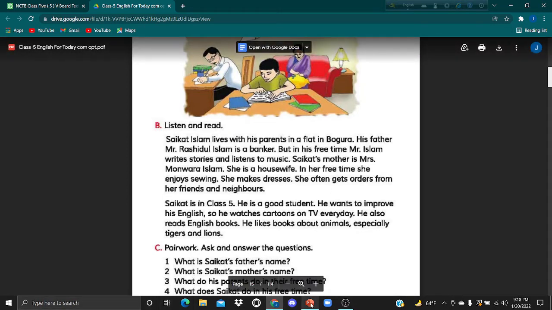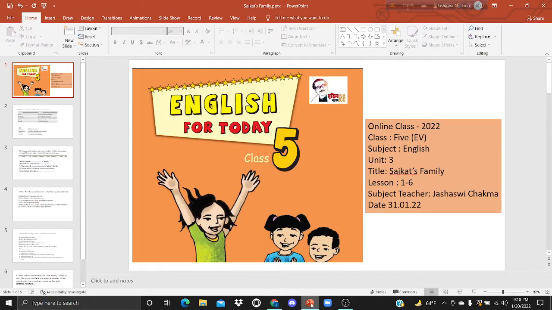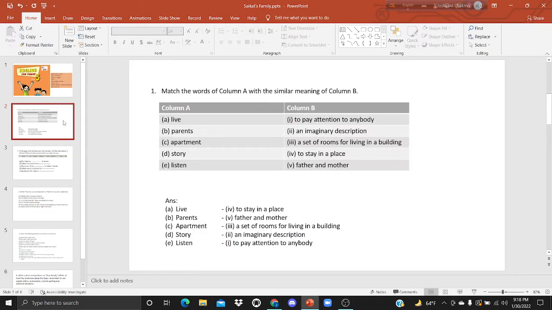Now we will practice matching. Matching means similar meaning of some words. We will match the similar meaning of the given word in column A. Here in column A, there are 5 words: live, parents, apartment, story, listen.